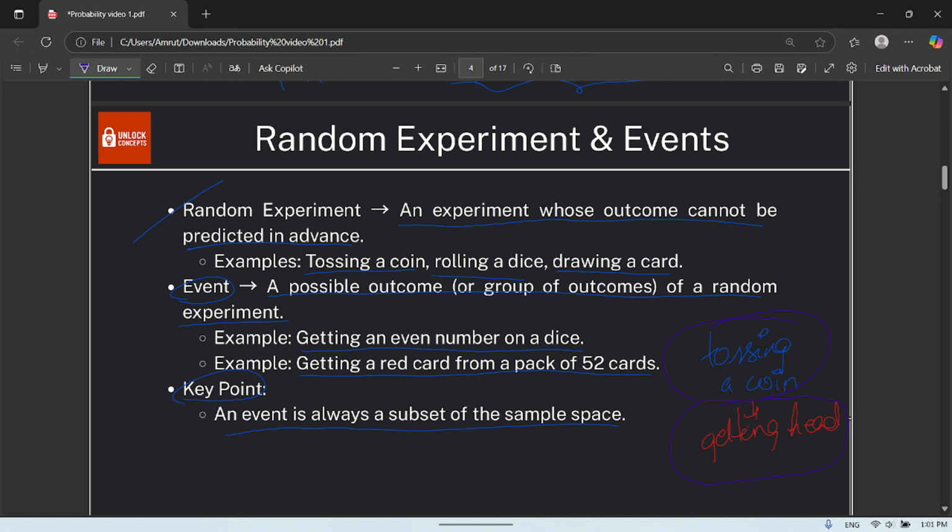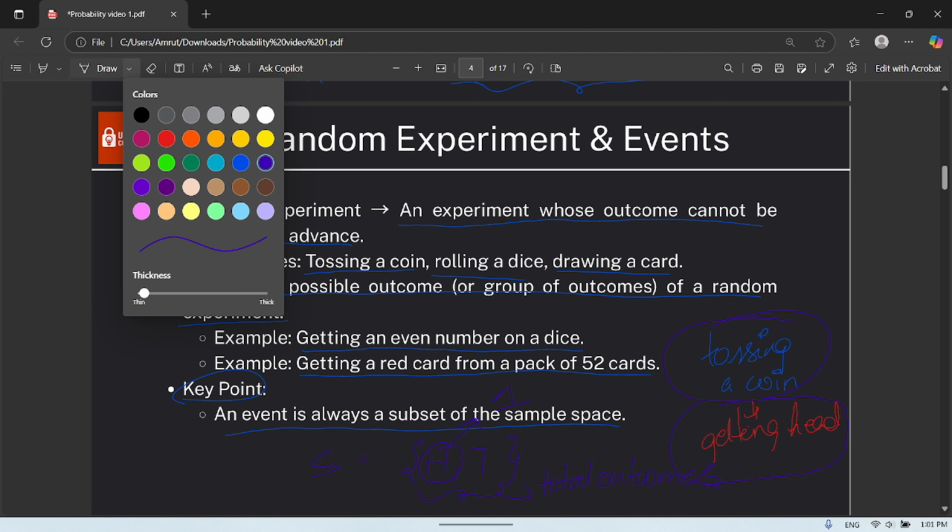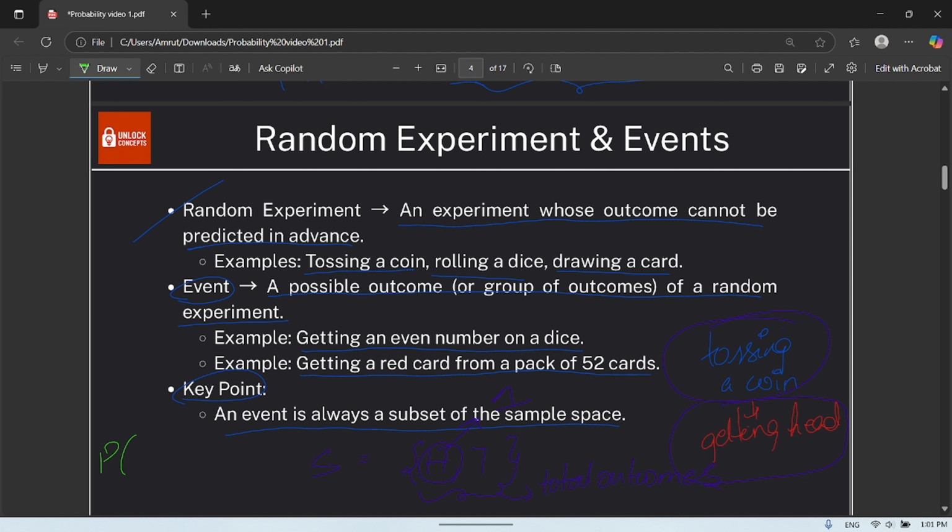And this tossing a coin gives us a sample space H comma T, and these two are the total outcomes. And for getting head, you will be having only one favorable outcome. Therefore, the probability of getting head is 1 by 2. So this is completely the thing which you will be seeing in your probability.